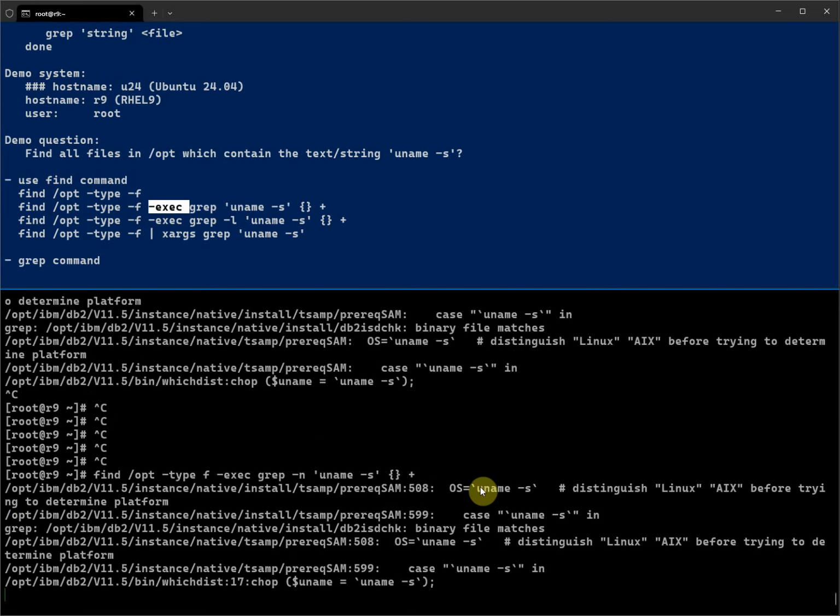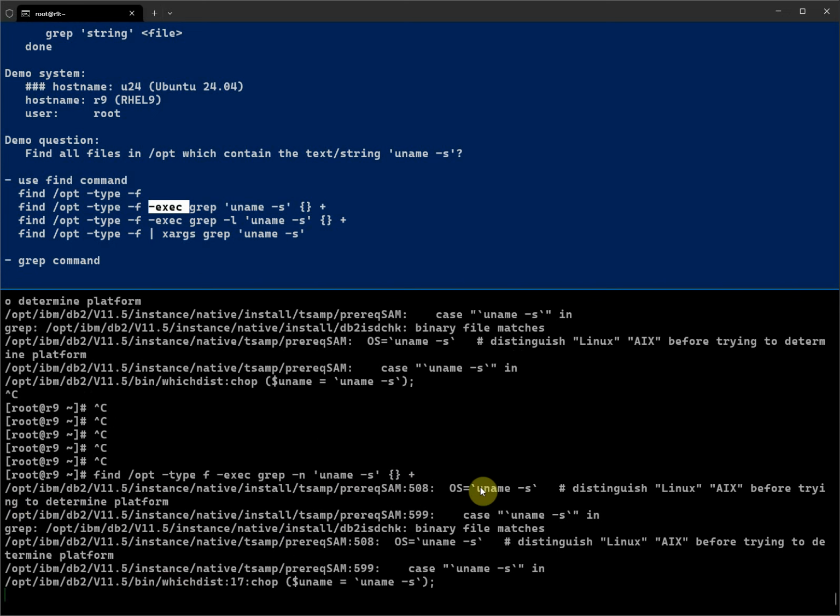Once we do this, you can see grep says binary file matches. That just means those binary files match, and it's going to go through every file. If you have lots of files, it can take some time.